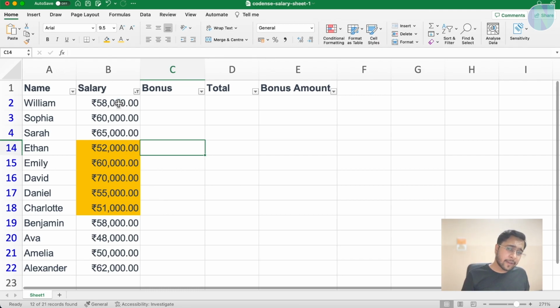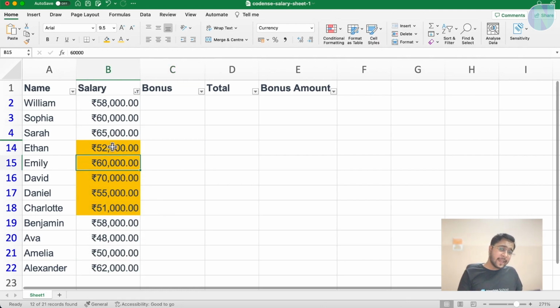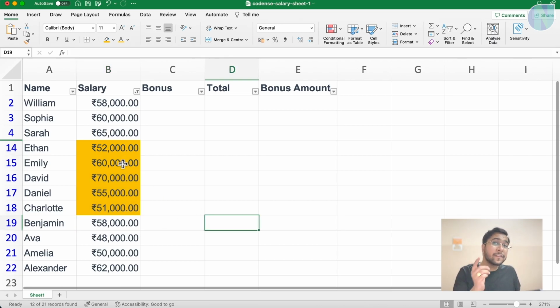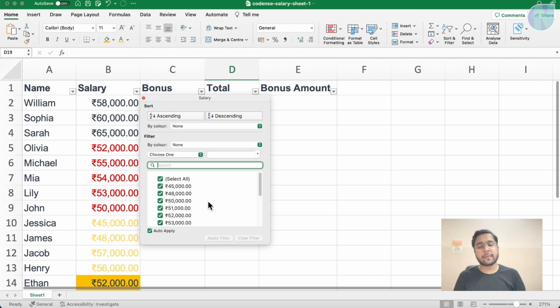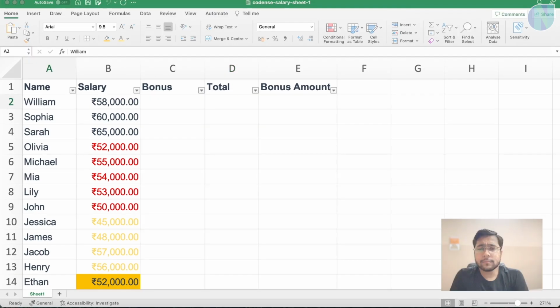Now you can see when I select black, these yellow cells are also coming up because we have put filter on font color, not cell color. There is a difference between cell color and font color. You can see font color is black, cell color filter is different. And when you click on clear filter, it will clear your filter and will show you the result accordingly.